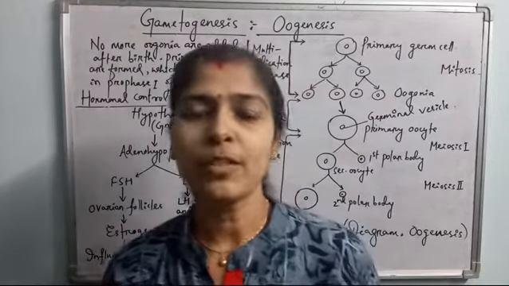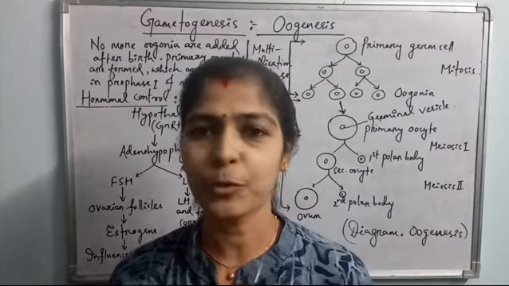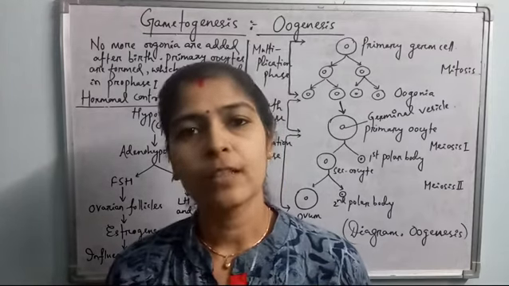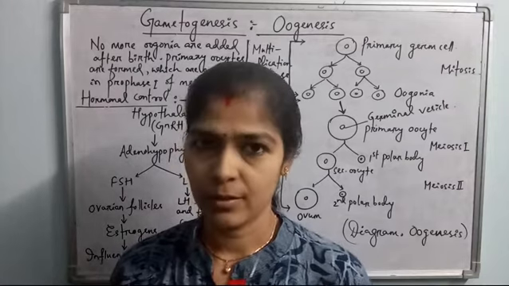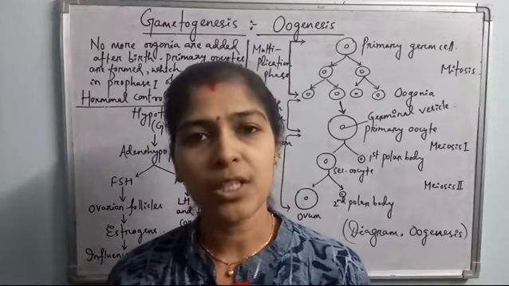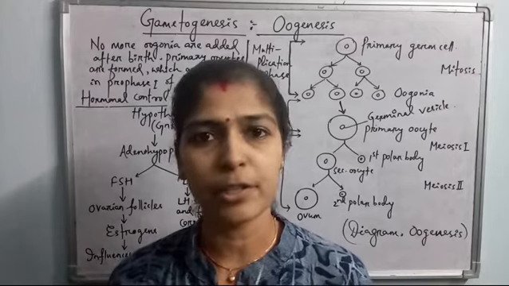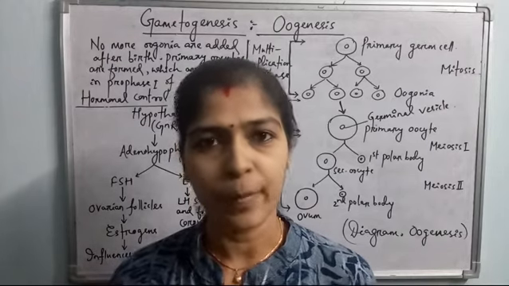Today we will discuss the second part of gametogenesis, that is oogenesis. In the previous class we discussed spermatogenesis, the process of development of sperms, and oogenesis is the process of origin and development of the female gametes, that is ova.